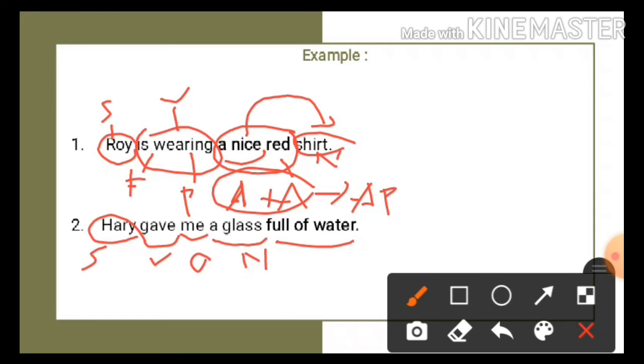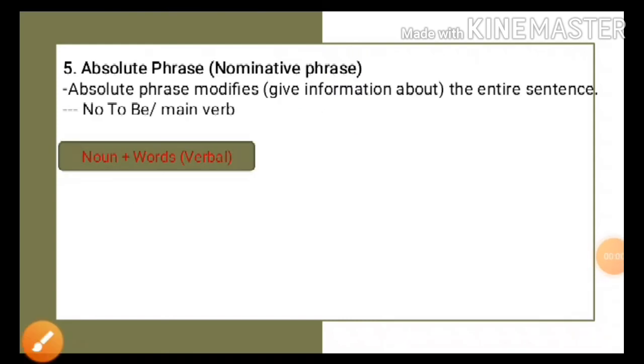We can say that full of water is an adjective phrase. Why? Because full of water modifies a noun. The noun here is a glass. Okay, I hope you can understand it well.